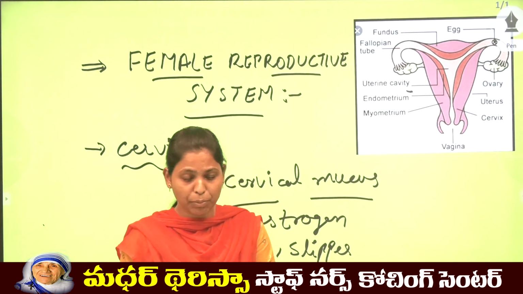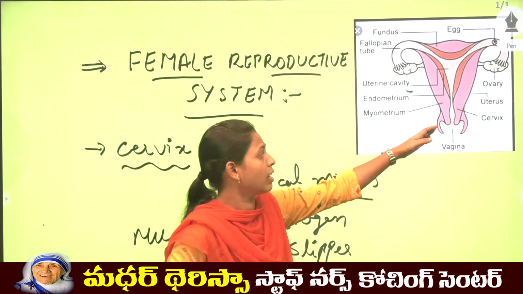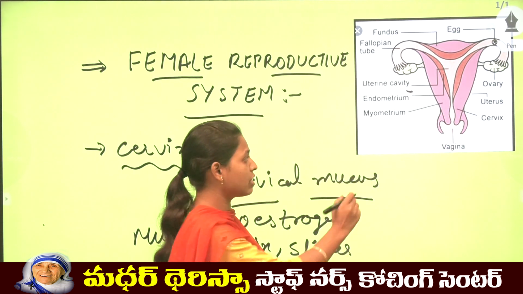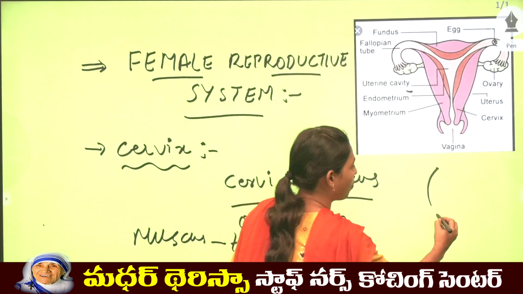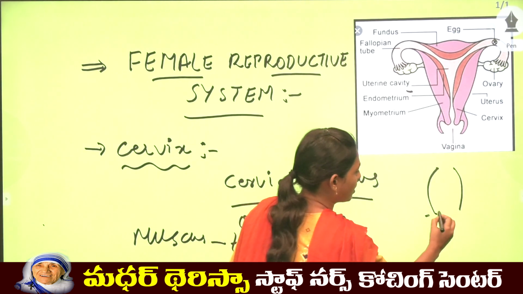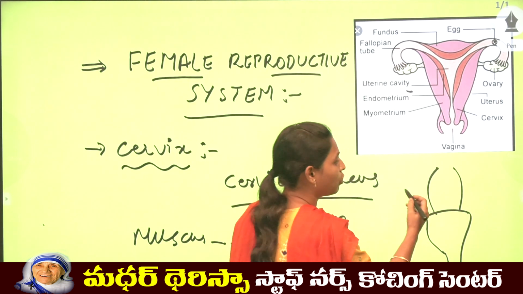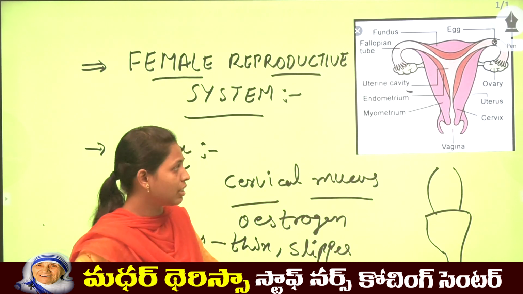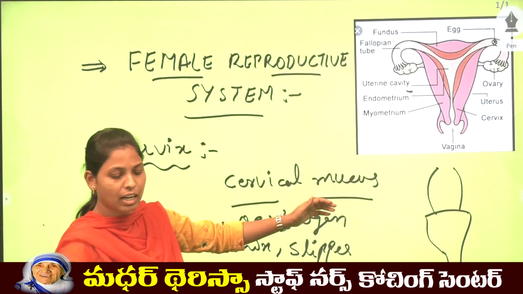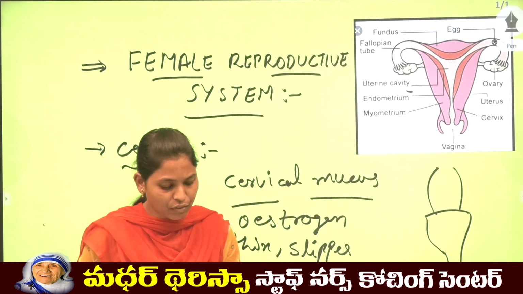At the end of the pregnancy the cervix will try to open. If it is narrow, the cervix will open into the vaginal wall so that the baby will be delivered very easily. Do you get it? The cervix helps in the delivery of the baby at the end of the pregnancy.